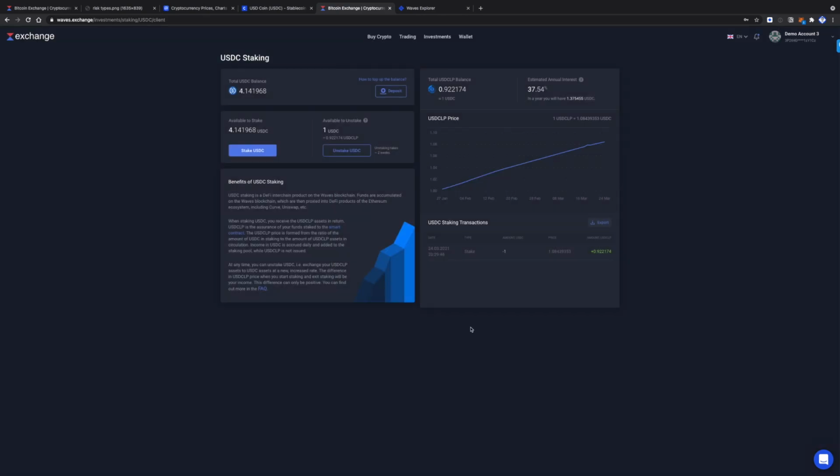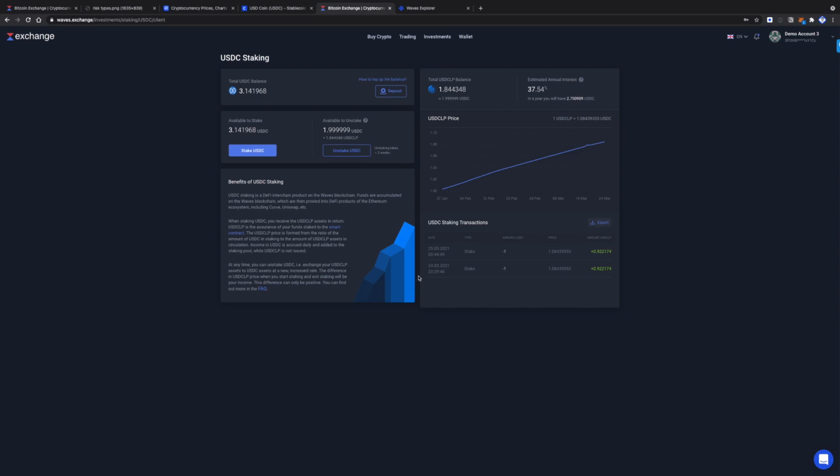Then you just have to click Stake USDC, and that's actually it. So as a proof and guarantee, you'll get a token called USDC-LP. At any moment, you can initiate an exchange of your LP tokens to USDC by clicking this Unstake USDC button. But it will take 2 weeks, so please keep it in mind.